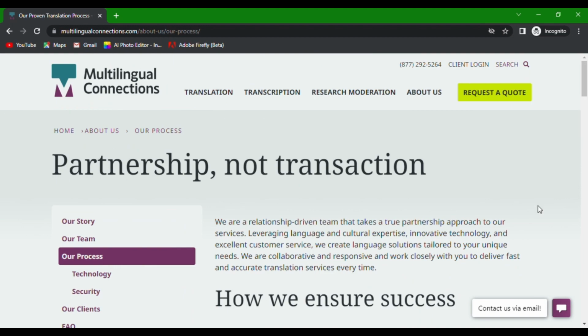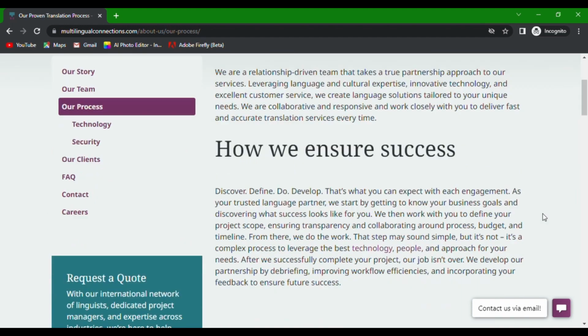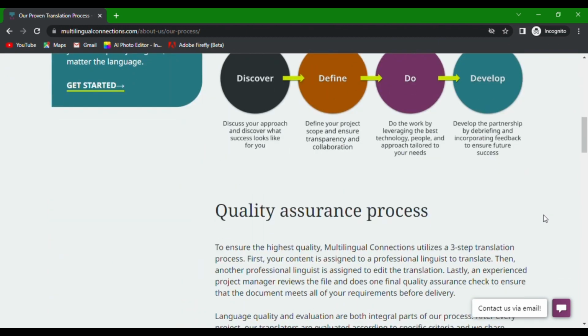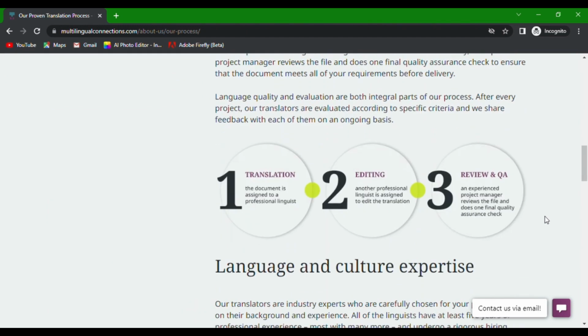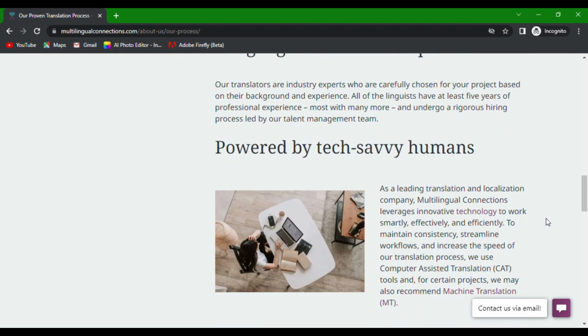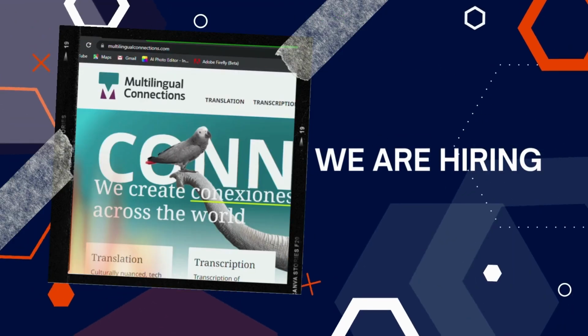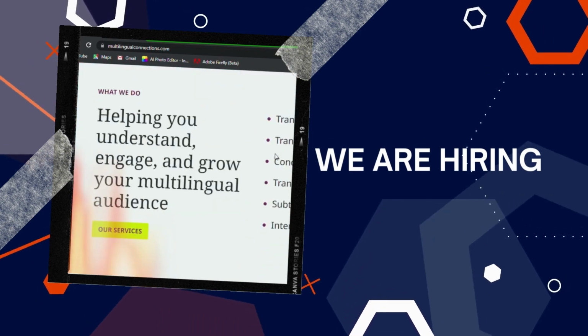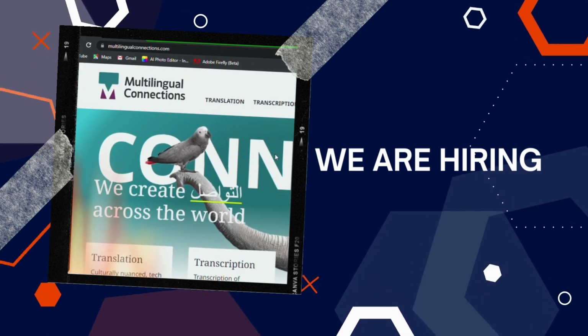The company is passionate about connecting with people from different languages and cultures. The company is known for its ability to take on complex international research projects with confidence and provide great quality work in a short period of time. The company is transparent with its process and pricing, and provides outstanding customer service. And yes, Multilingual Connections is hiring freelance transcriptionists worldwide.